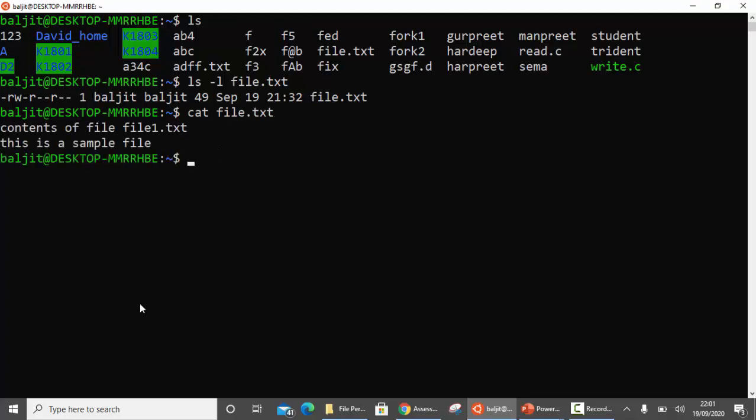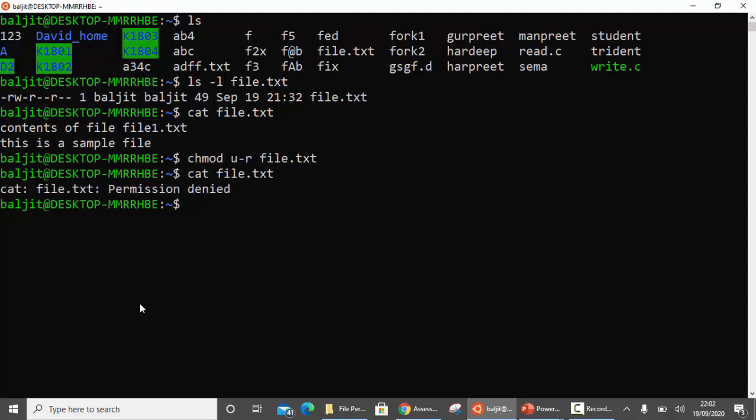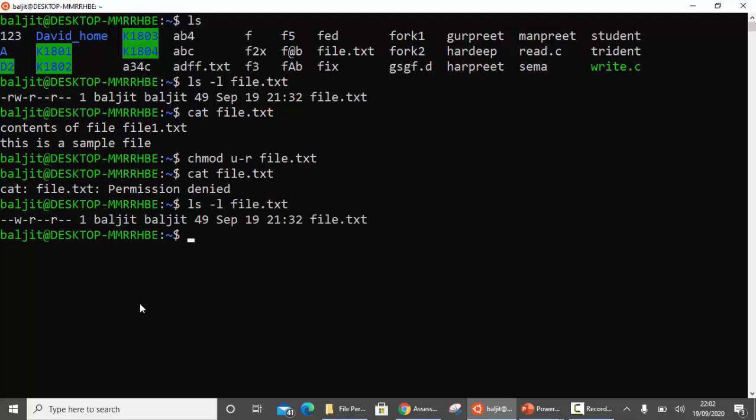If I deny the read permission, I'm using the chmod (change mode) command. If you do not know the concept of change mode, I request you to watch the video related to the use of the change mode command. So I'm going to deny read for the user on file.txt. Now if I try to view the contents, there's an error because read permission is not allowed now on file.txt. Read is denied now. So let me grant it again. Okay, so read is clear.